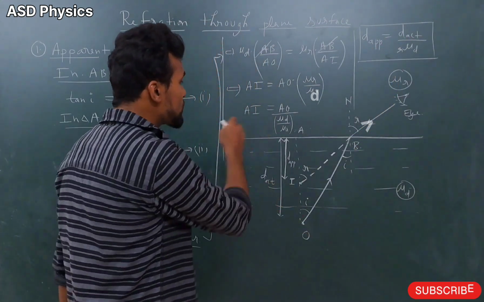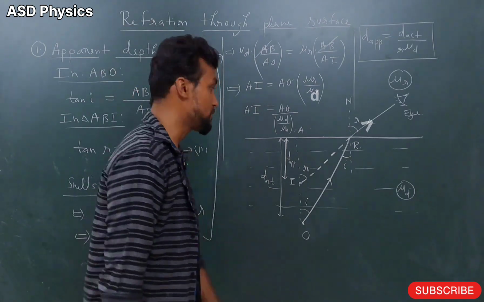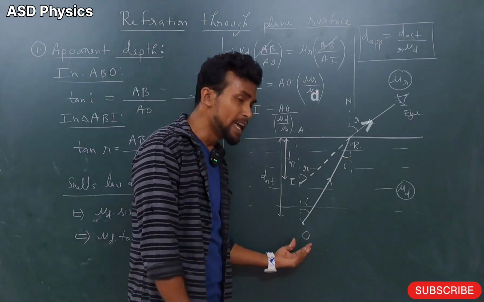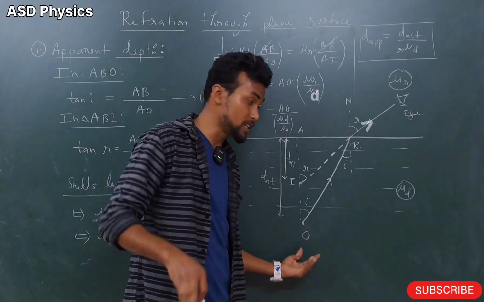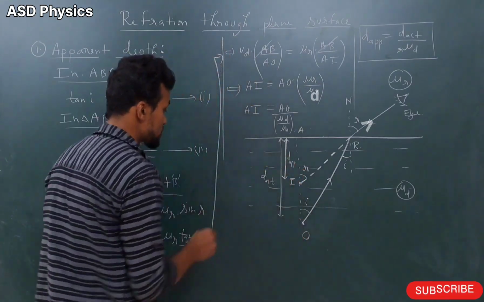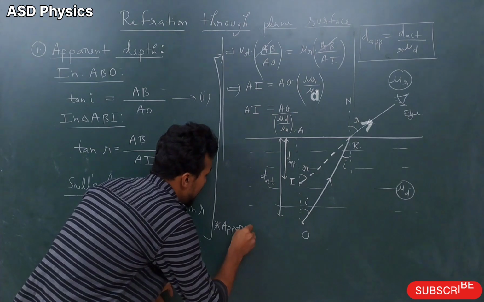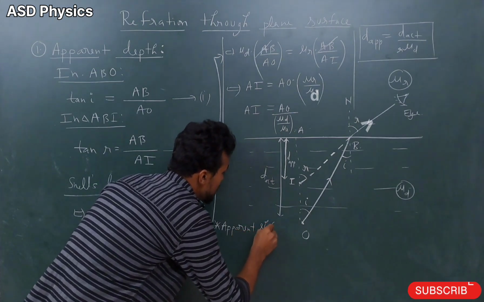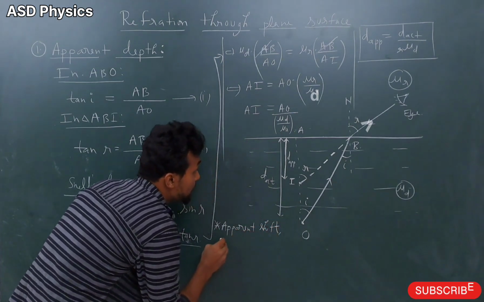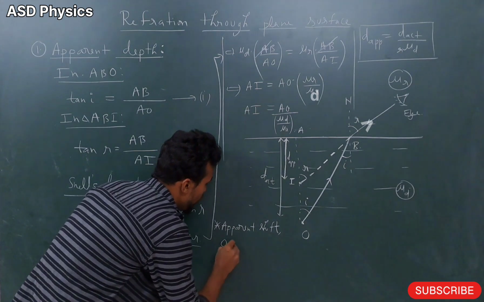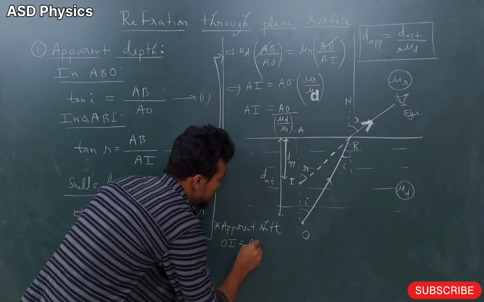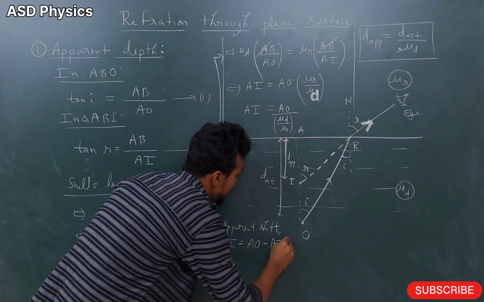Now one more term used to come, that is called the apparent shift. What is the apparent shift here? Actually the object image has shifted from O to I, so this is called the apparent shift. Apparent shift means OI, which is given by AO minus AI.